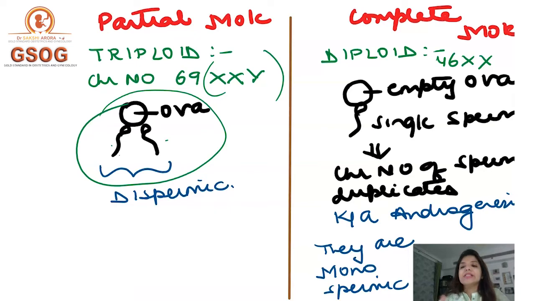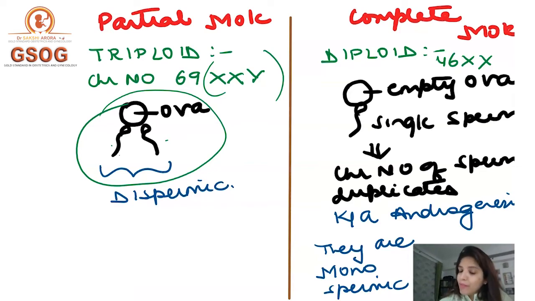That means it is diploid. Now, what happens in a complete mole is that an empty ova is fertilized by a single sperm. So I know you're going to ask me, ma'am, if an empty ova is fertilized by a single sperm, the ova will have no chromosome number, 0, it's empty. The chromosome number of a sperm is 23. So how come a complete mole becomes diploid?